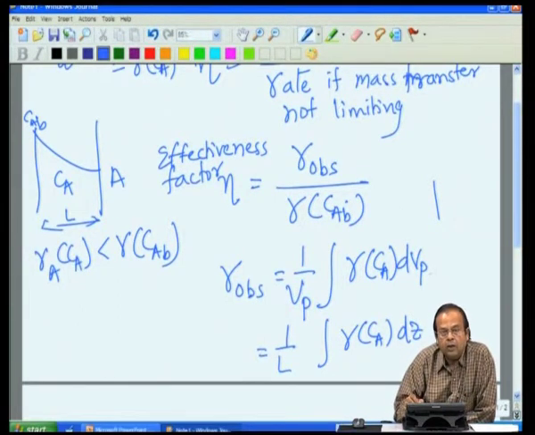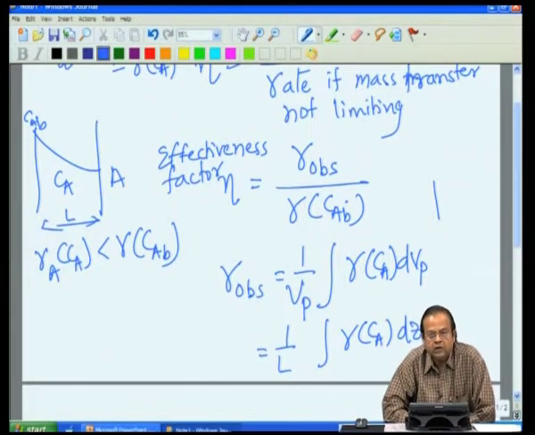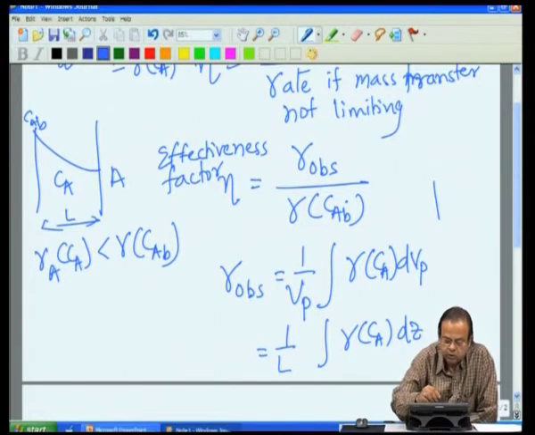That is, I multiply and divide by area, and I get volume converted into the actual location, assuming a uniform cross sectional area.